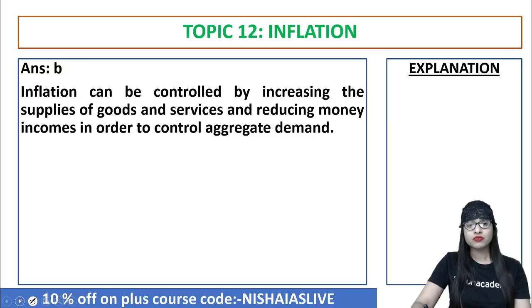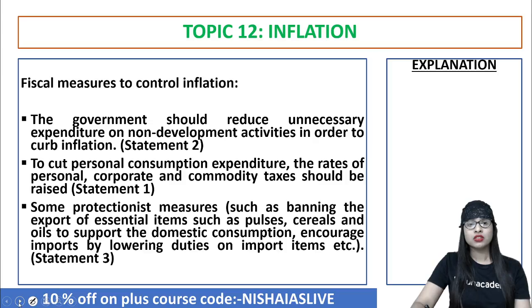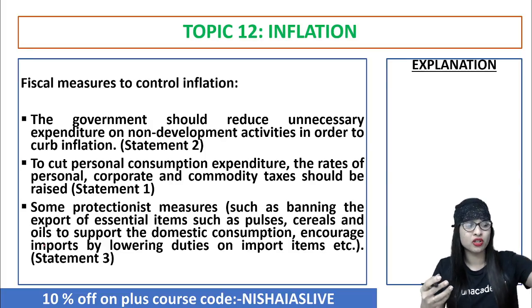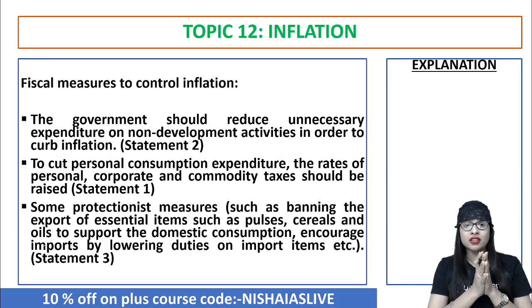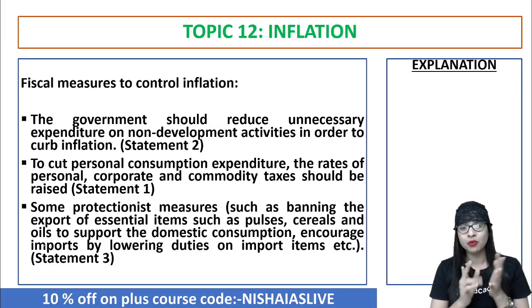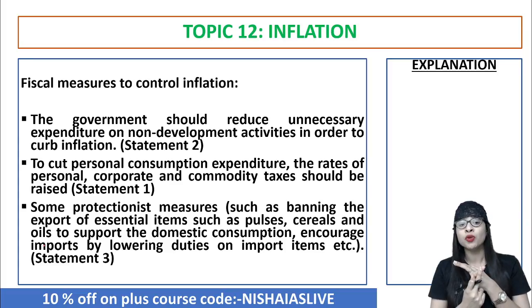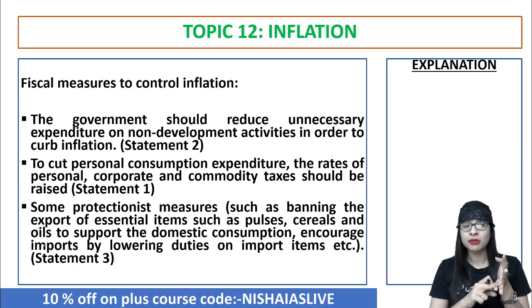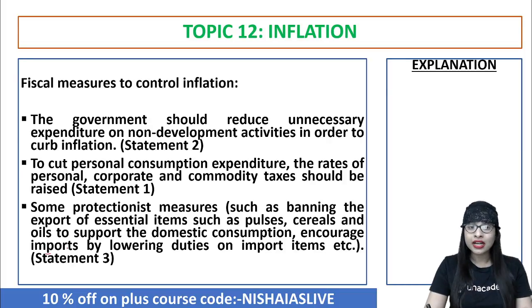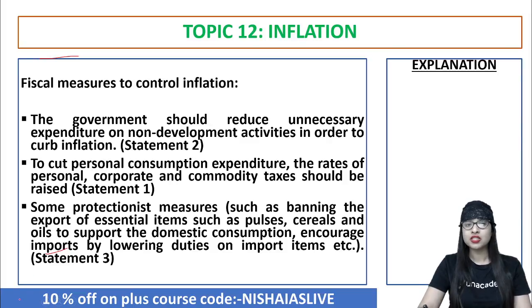So now, here you have, guys, the fiscal measures to control inflation. The government should reduce unnecessary expenditure on all the non-development activities. To cut personal expenditure, the rate of personal and corporate tax should be increased. Then I can show you some protectionist measures, for example your pulses, cereals and oil. These are very, very important. India is the largest producer and consumer of pulses. Take care. Now when you ban the export of such things, what happens? It's a protectionist measure. Automatically you're controlling inflation. Yes, you are controlling inflation, no doubt about that. That's the whole logic. Take care.